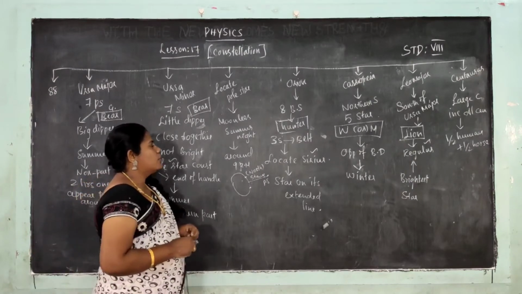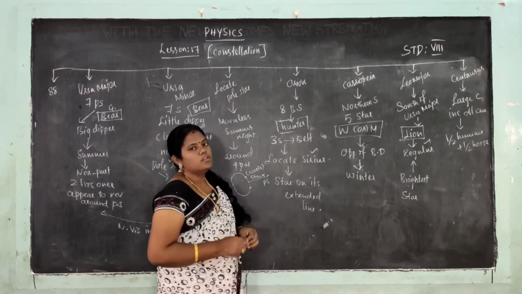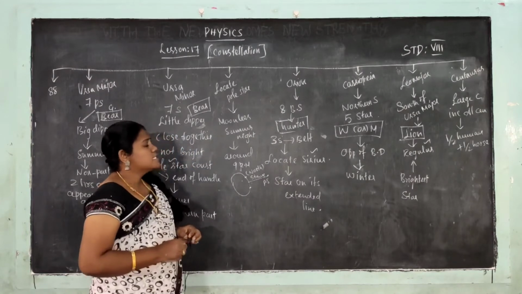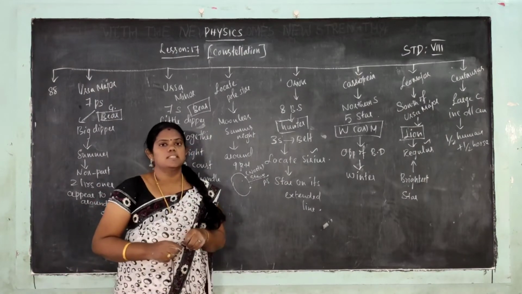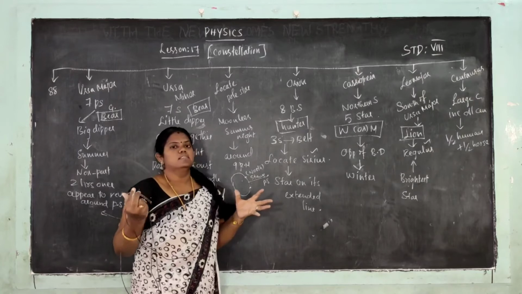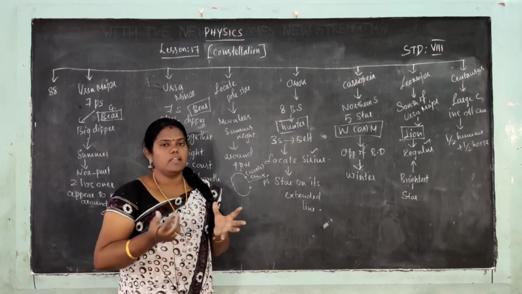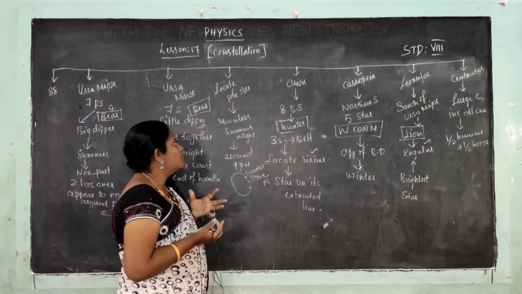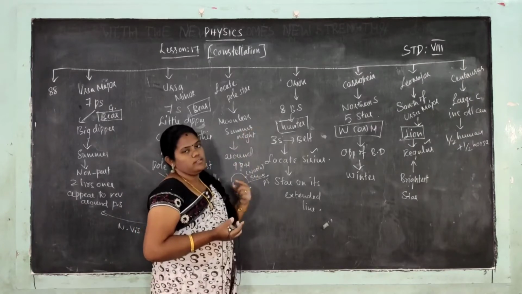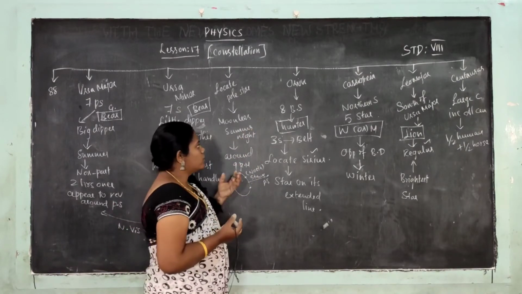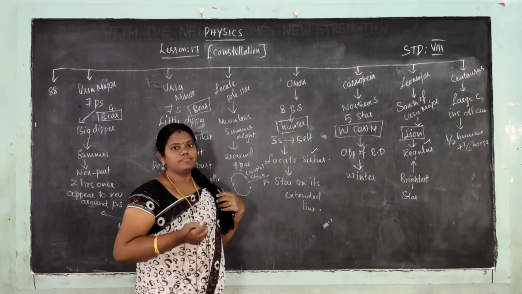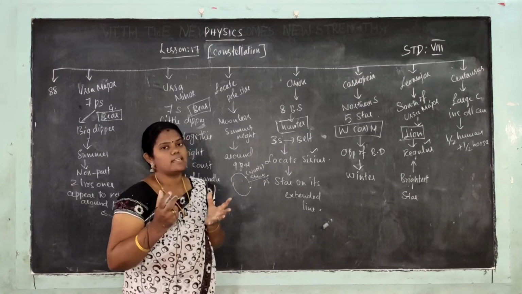Okay, next we will go for Orion. Orion is seven big stars, accompanied with one another and combined to form the Orion constellation. Orion constellation looks like a hunter.